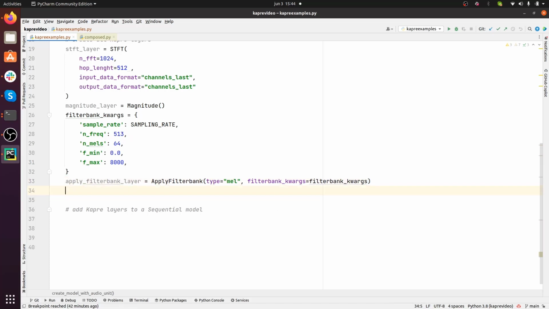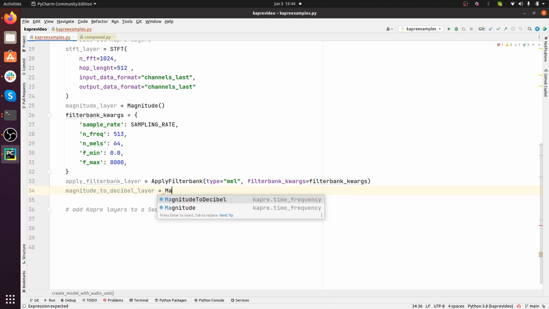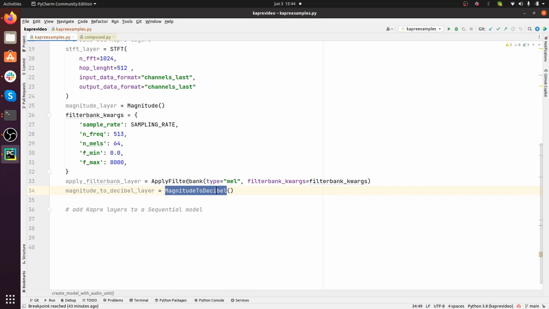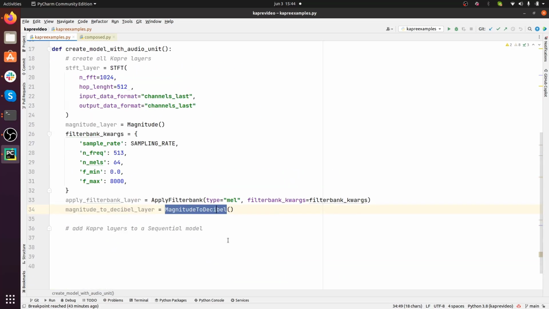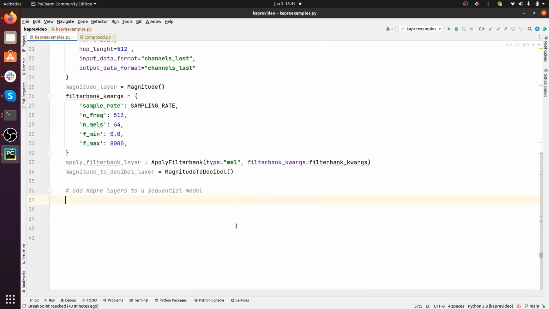Finally, we have to implement the magnitude to decibel layer. For that, we just instantiate this object, and that's it. Now we have all of these different layers. The next thing to do is to create a sequential model.